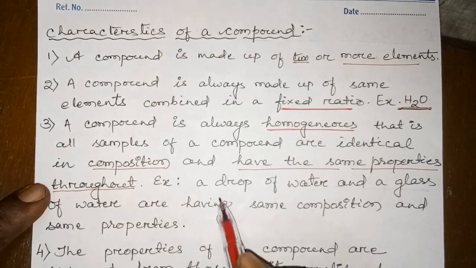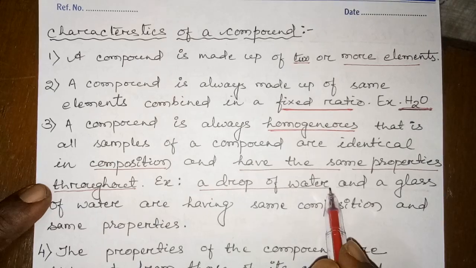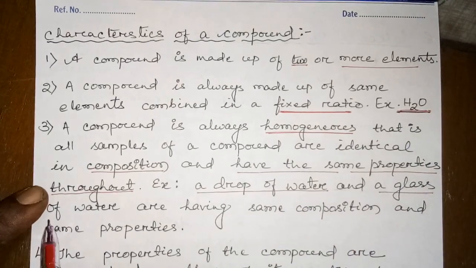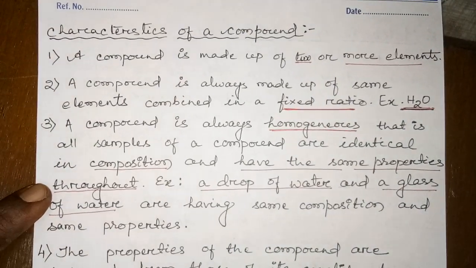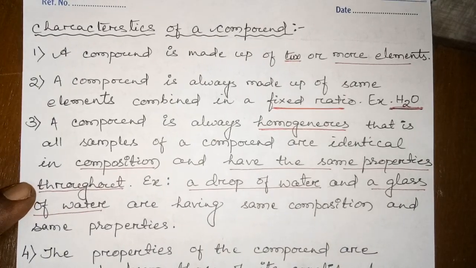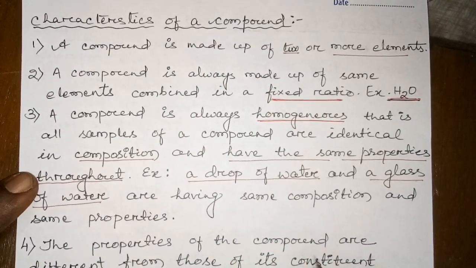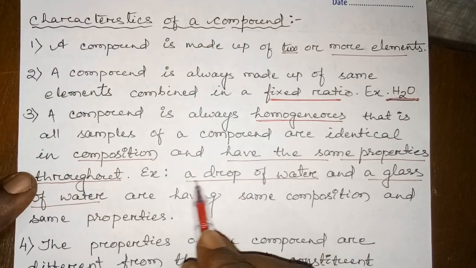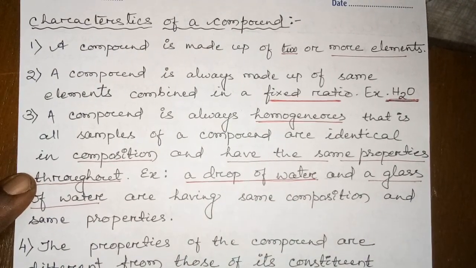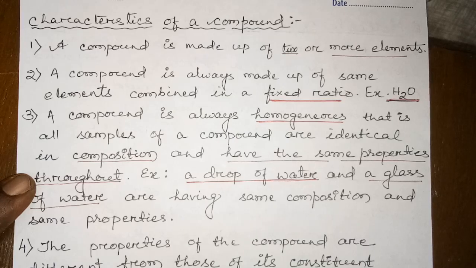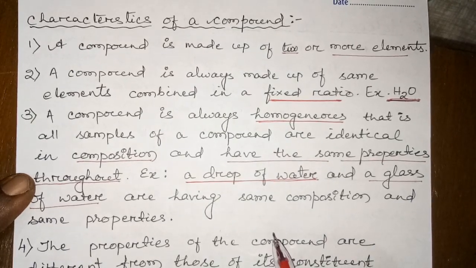For example, a drop of water and a glass of water. If you take these two, they have the composition of water, and the property of water is present in the drop of water as well as in the glass of water. Both have the same composition and the same properties.